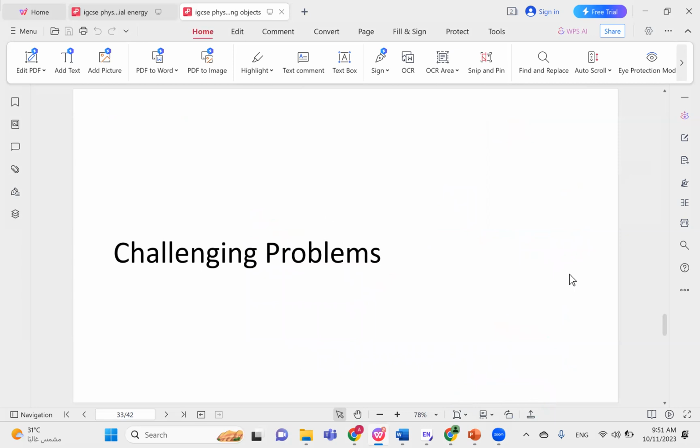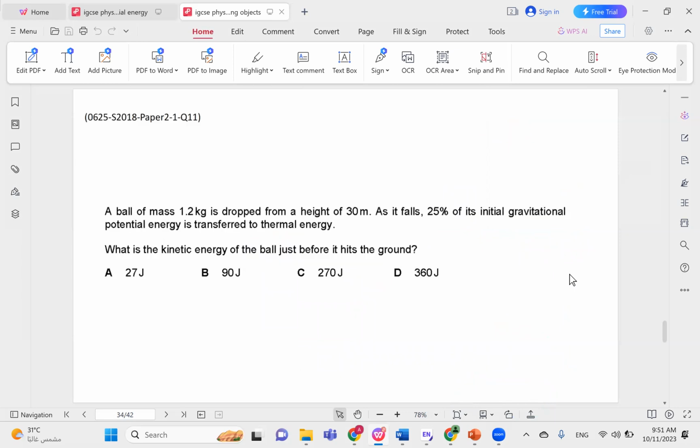Let's move on to more challenging problems. A ball of mass 1.2 is dropped from a height of 30. As it falls, 25% of its initial gravitational potential energy is transferred to thermal energy. What is the kinetic energy of the ball just before it hits the ground? So this is a bit tricky.